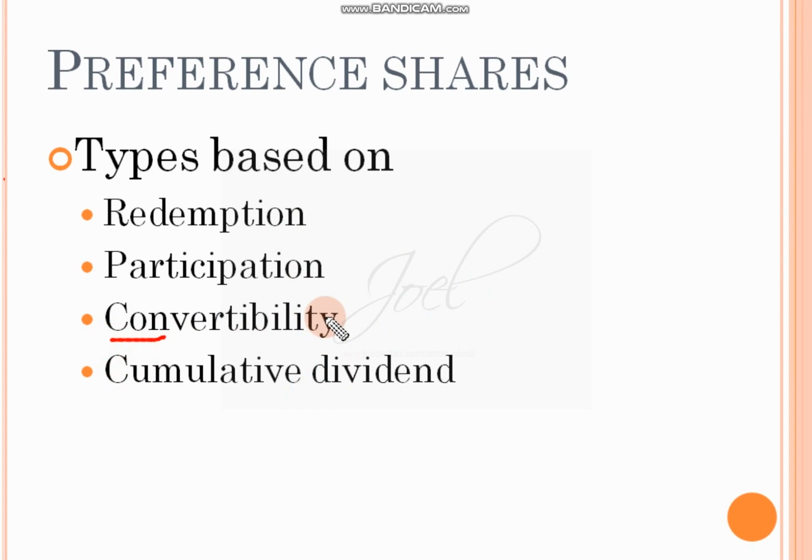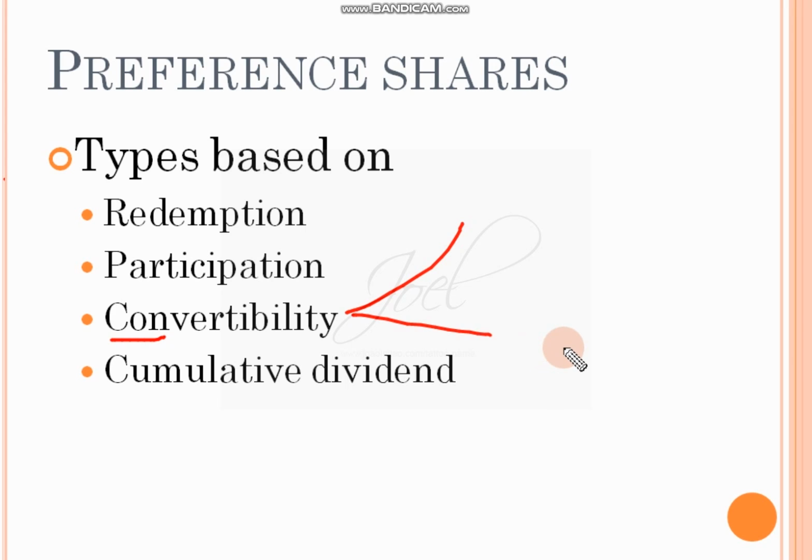Next comes convertibility. Based on convertibility, there are two types: convertible and non-convertible. Convertible preference shares means after a particular period of time they are to be converted into equity shares or debentures, whereas non-convertible preference shares cannot be converted to any other types of shares. So on the basis of convertibility, they can convert into equity shares or debentures, one type. Other type, they cannot be converted into equity shares or debentures, they'll remain the same.